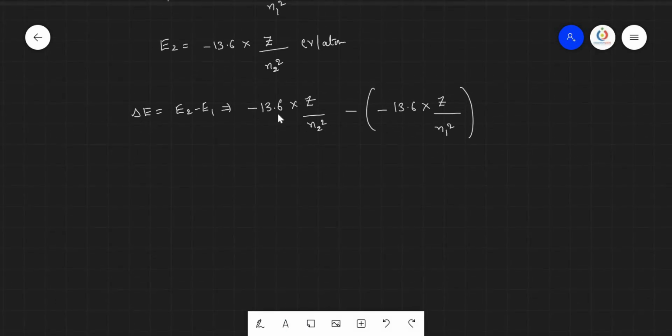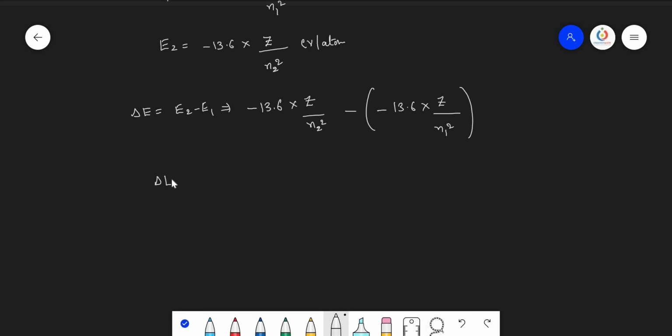So from this we can take minus 13.6 into Z electron volt per atom as the common. Here minus into minus becomes plus. So delta E equals minus 13.6 into Z by n2 square plus 13.6 into Z by n1 square electron volt per atom. The common values are 13.6 into Z electron volt per atom.